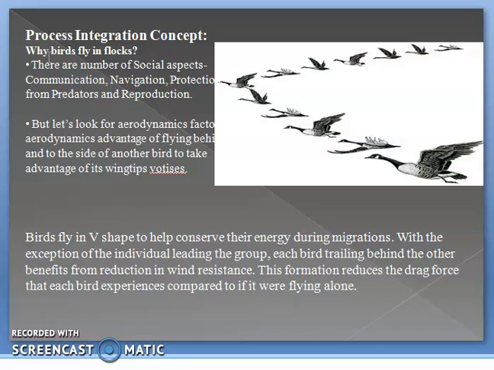Birds fly in a V shape to help conserve their energy during migration, with the exception of the individual leading the group. This bird is facing the maximum wind resistance, and the wind resistance goes on decreasing for the trailing birds. The birds flying behind face less wind resistance than the leader.